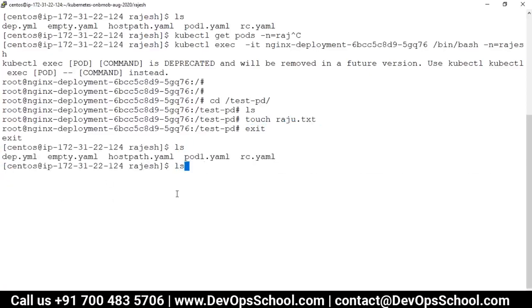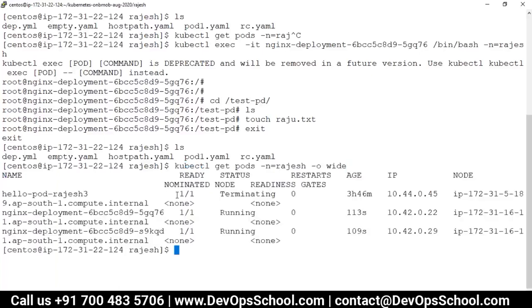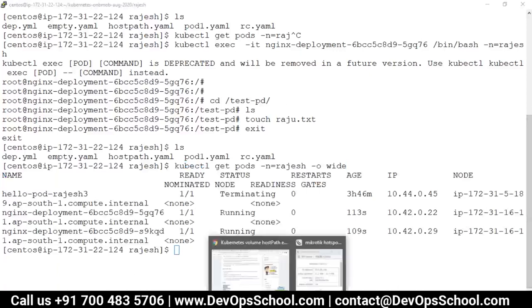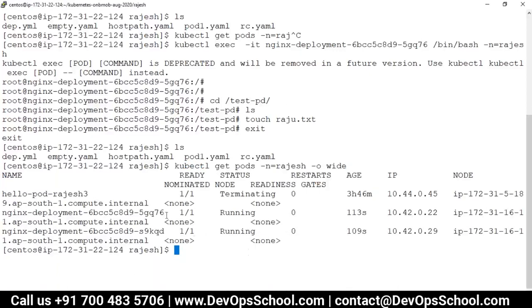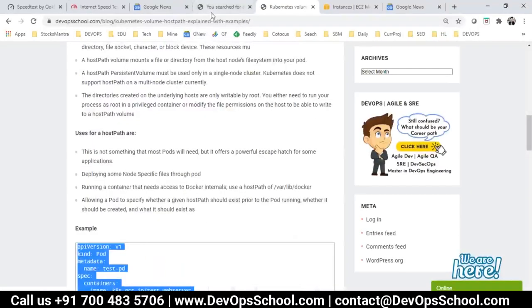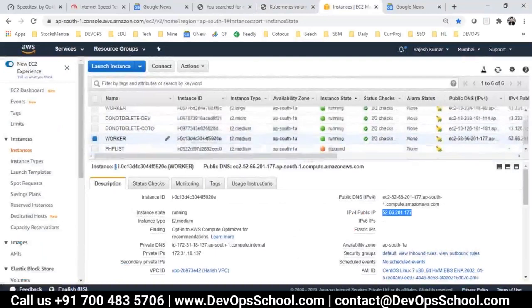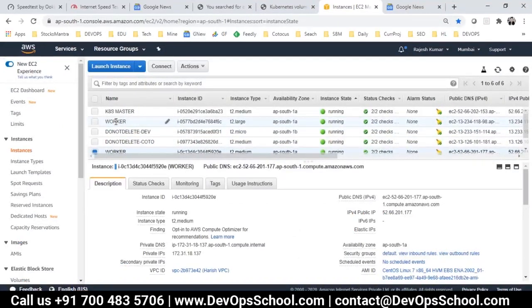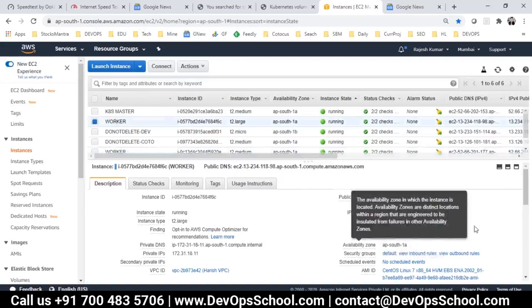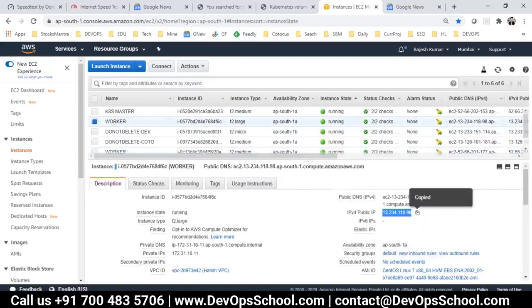So now again, what is your pod, it got created in the 16.11. Okay, so 16.11. Let's first validate it. This is the worker, so the IP address is this one.